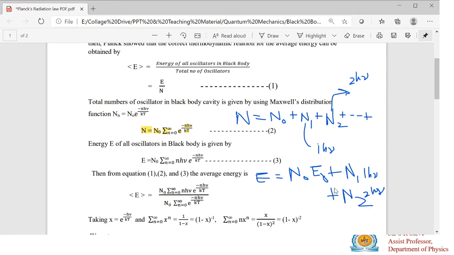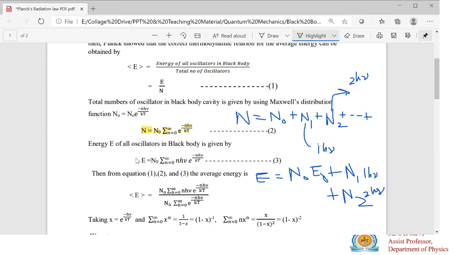Then how can you write this expression? By substituting n1, n2 in the Maxwell Boltzmann distribution function, you can write this energy E is equal to n naught, summation from n = 0 to infinity, n h mu e raised to the power minus n h mu divided by kT.